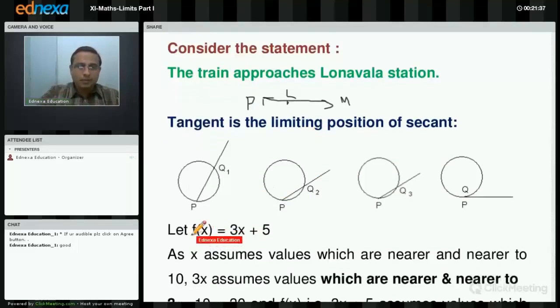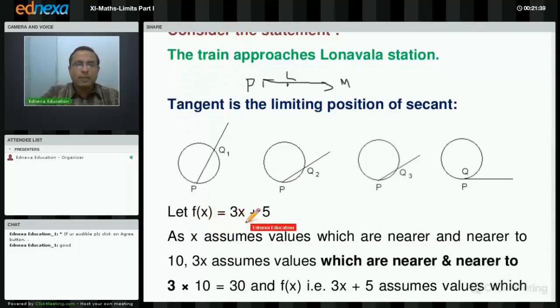Now, consider the function f of x equal to 3x plus 5. Now, before I proceed, I want to tell you that for the topic calculus, that is limits, derivatives and integration, what is required? You should know the concept of function. Without this, we cannot function properly. So the concept of function is very, very important, especially composite function and all that.